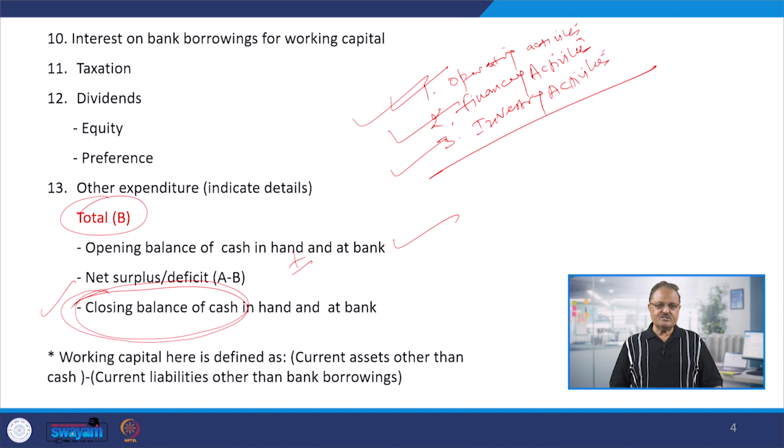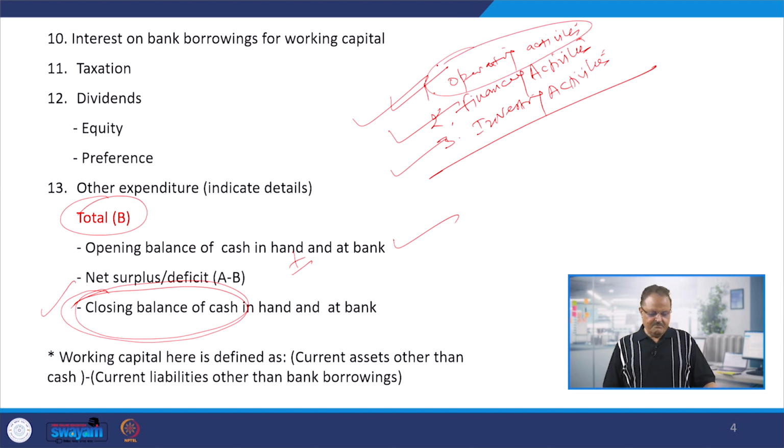So business is not generating cash. Main operations are not generating cash, and cash is coming either from financing, which is a very dangerous situation, or even from investing. This is also not a good situation, because the company is neither a financing company nor an investing company. It's neither an investment company nor a finance company. So if it is a manufacturing or service rendering company, more of the cash should come from operating activities.